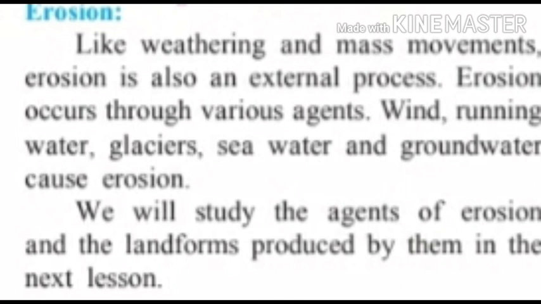Last point of this chapter is erosion. Like weathering and mass movements, erosion is also an external process. Erosion occurs through various agents. Which are the various agents? Agents like running water, glacier, wind, sea waves and groundwater do the work of erosion. We will study the agents of erosion and landforms produced by them in the next lesson.